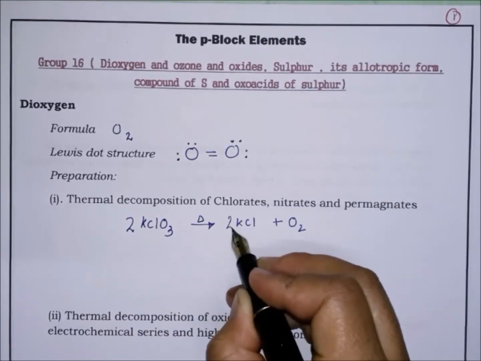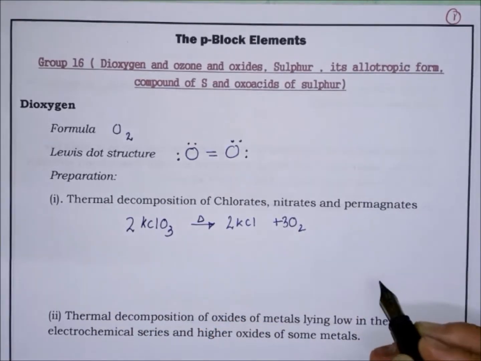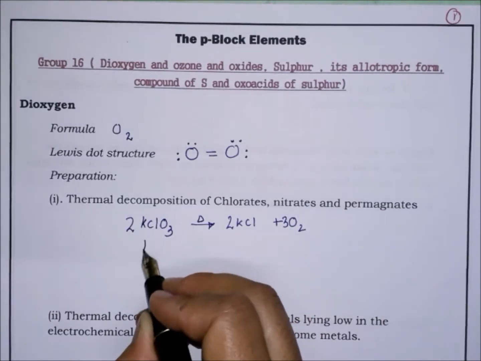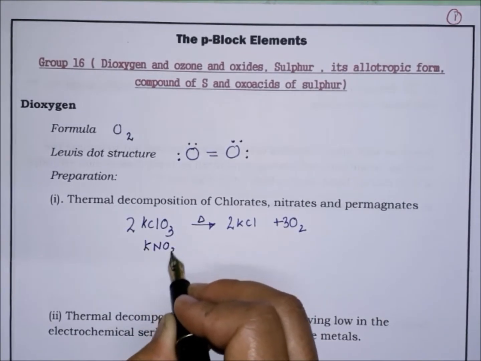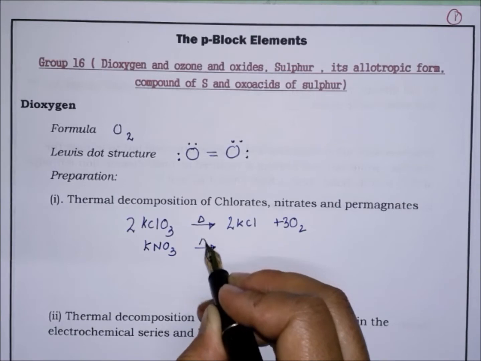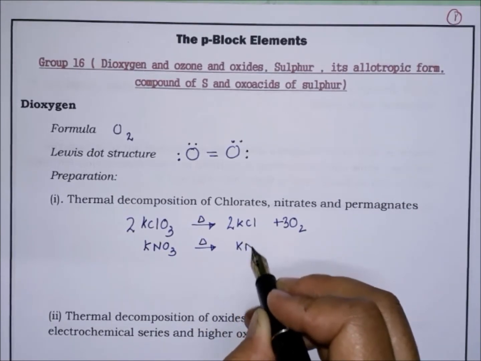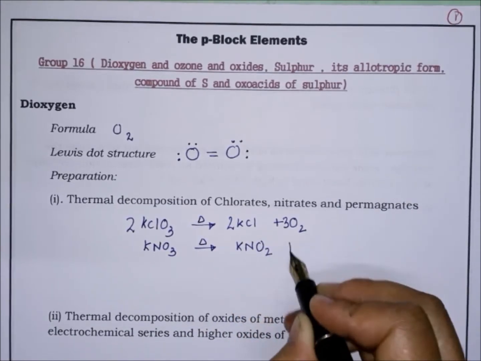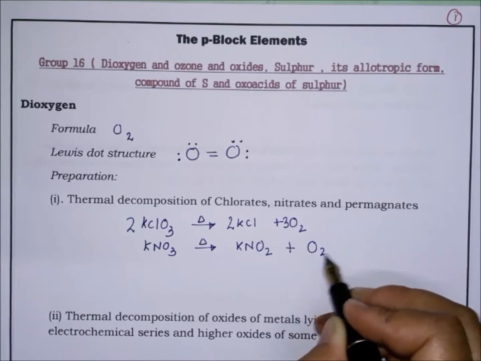Okay, so this is the balanced equation. Then potassium nitrate on heating produces potassium nitrite and oxygen.